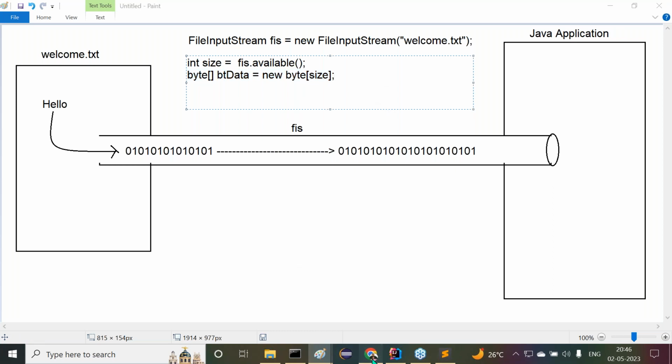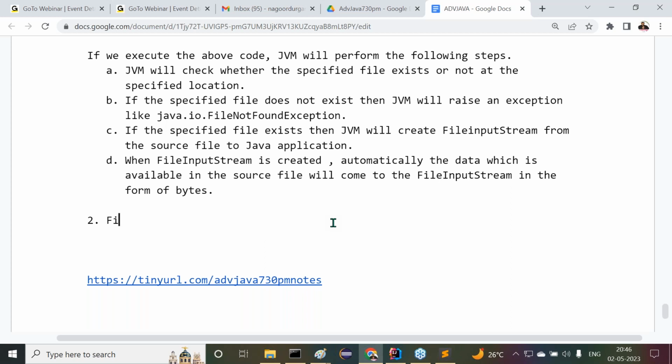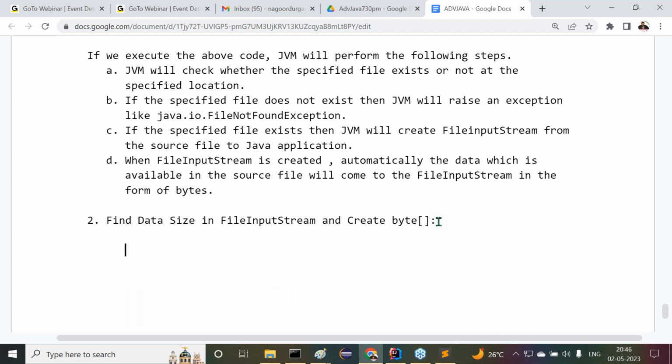All right, so now let us check this clearly. Step number 2 is: find the data size in the file input stream and create the byte array. For this we use int size = FIS.available(). Then after this we have to create the byte array, byte[] bt data = new byte[size], of the size here we have to provide. That's okay, now the second step is completed.